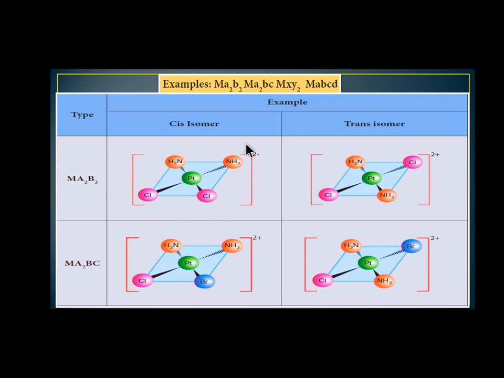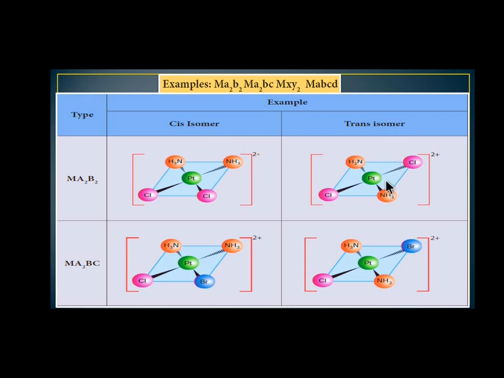Here the same groups are present in the same direction, NH3, NH3 and Cl, Cl. In the numbering method, 1, 2, 3, 4, 1 and 2 are on the same side, 3 and 4 are on the same side. So it exists as a cis isomer.